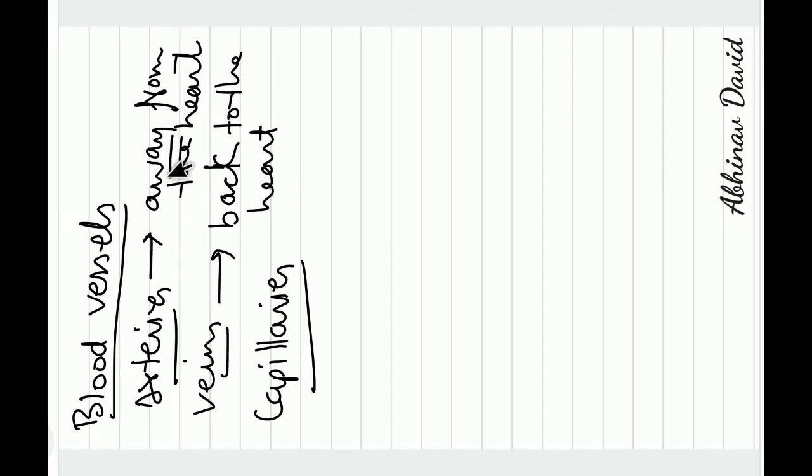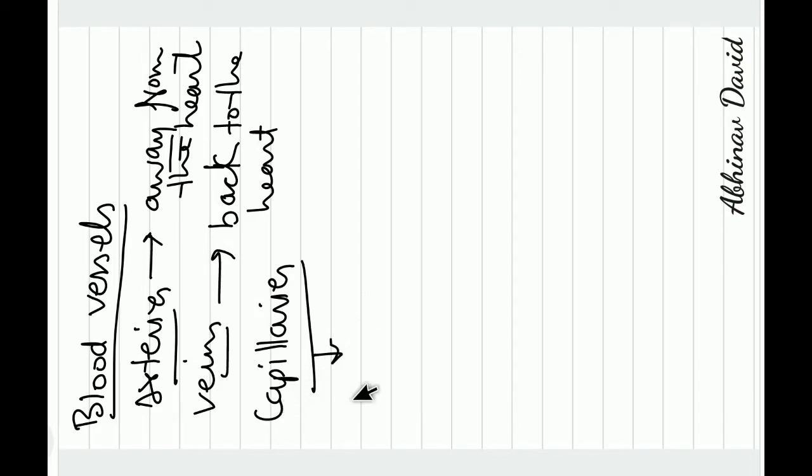Arteries pump the blood away from the heart, out of the heart, toward the body parts, and veins bring the blood back to the heart. So the blood flows back to the heart in the veins and away from the heart in the arteries. And what are capillaries?